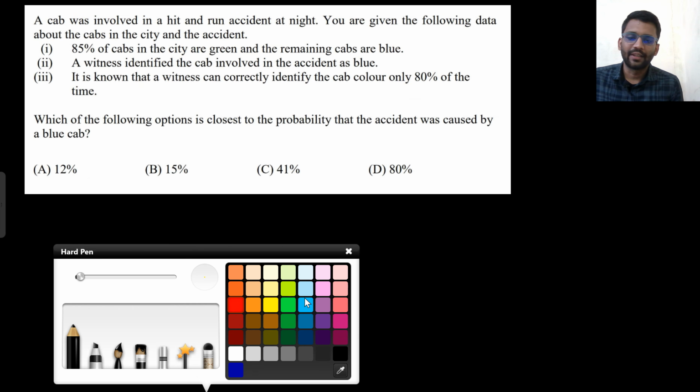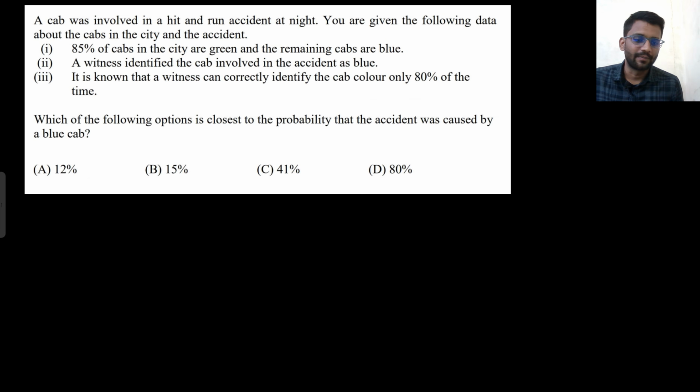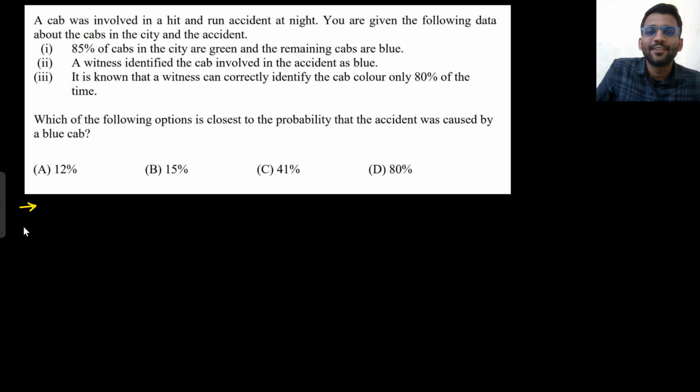This question is based on probability. After that, a similar kind of question will come. This is also a very good question. It is based on conditional probability, but let's solve it by understanding the meaning. So a cab was involved in a hit and run accident at night. You are given the following data about the cabs in the city and the accident.